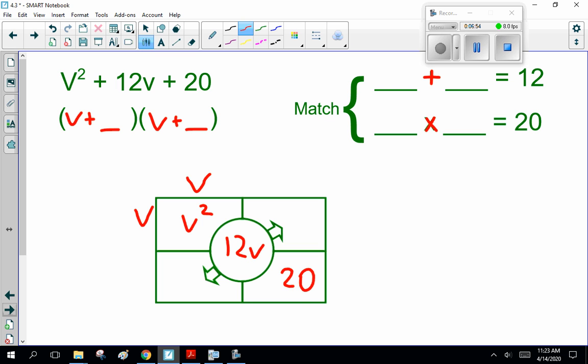Well, that could be 1 and 12, 2 and 10, 3 and 9, right, but they must multiply together to be 20. Now, what are the factors of 20? 1 and 20. Does that work? No. 2 and 10.